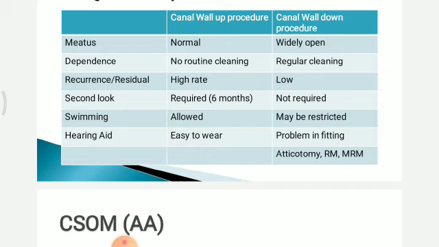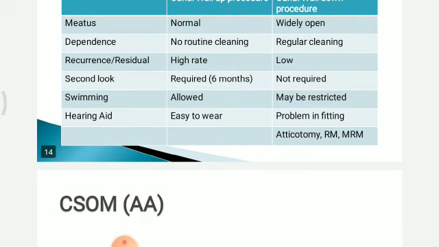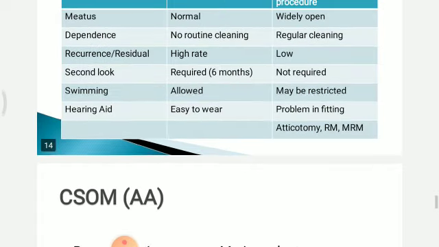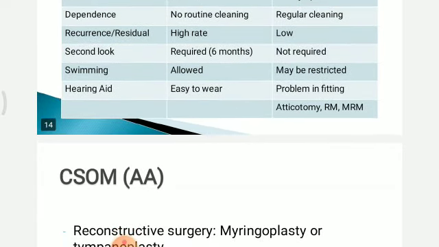Recurrence rate is high in canal wall up procedure because we cannot see mastoid cells, but in canal wall down procedure, whole cavity is visualized, so recurrence is very low. Second look may be required in canal wall up procedure, but not required in canal wall down procedure. Swimming is allowed in canal wall up, but in canal wall down procedure it may be restricted.